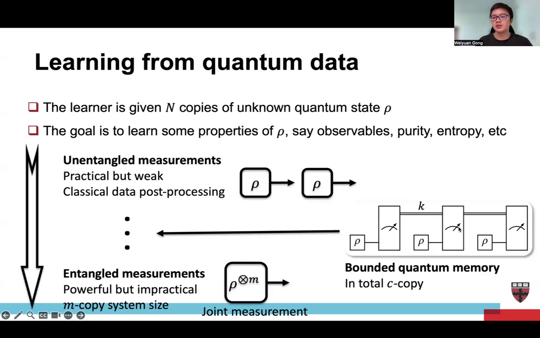So in this case, you can have a very deep circuit. You can have a memory just like classical computers. And because we are talking about learning from quantum data, we have adaptivity, which means that based on the measurement outcome, you can decide what to measure next.